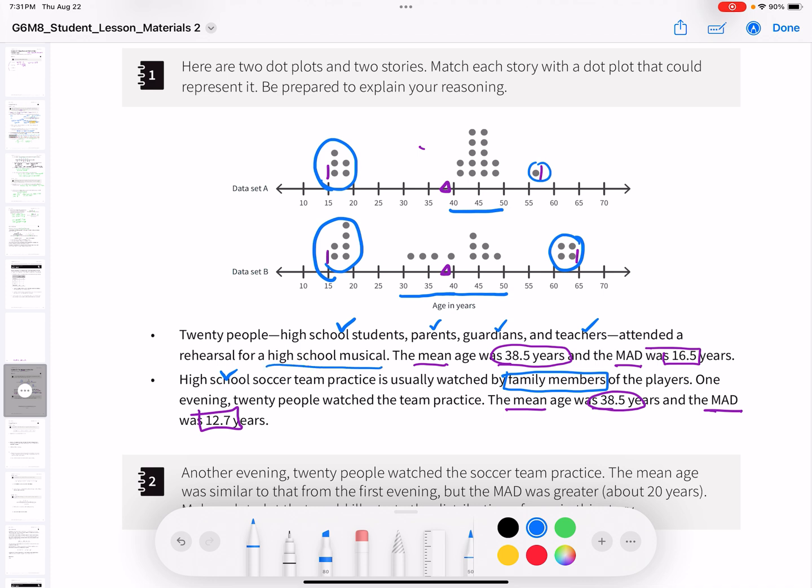So I would say this is the musical and this is the soccer practice. Now, if we looked at MAD alone, the musical is 16.5 and the soccer is 12.7. And we did say that data set B was a little bit more spread out than data set A. So that would make sense.